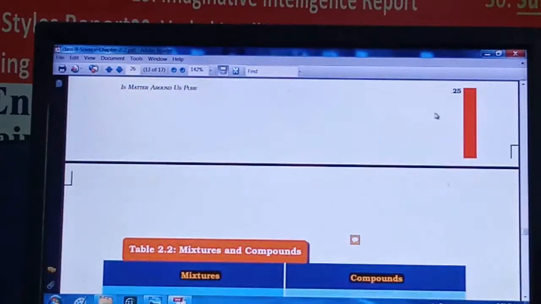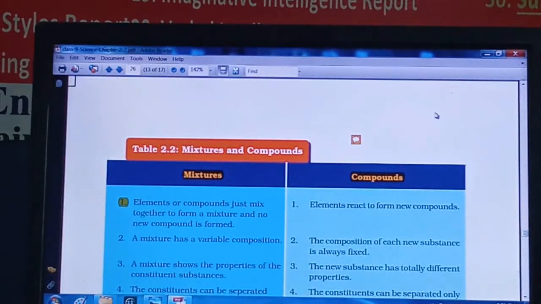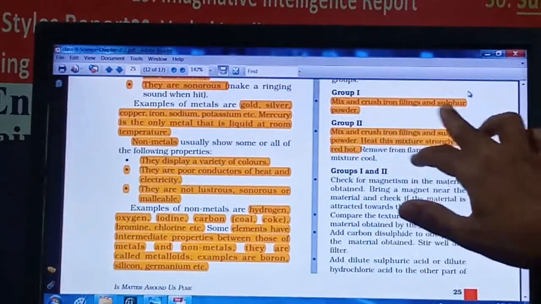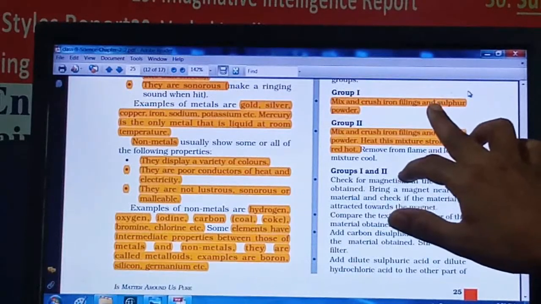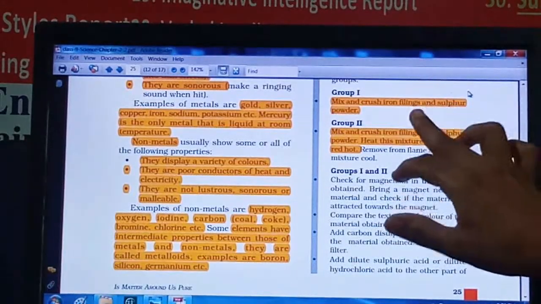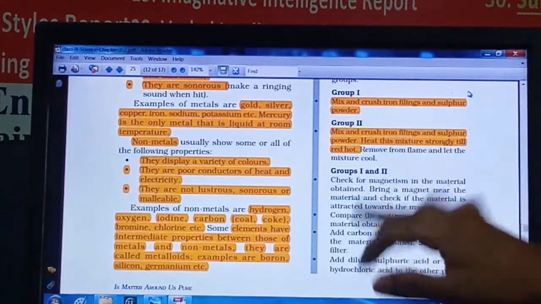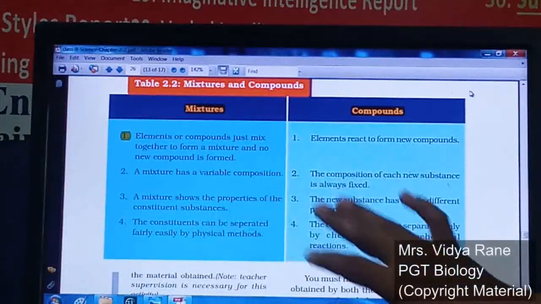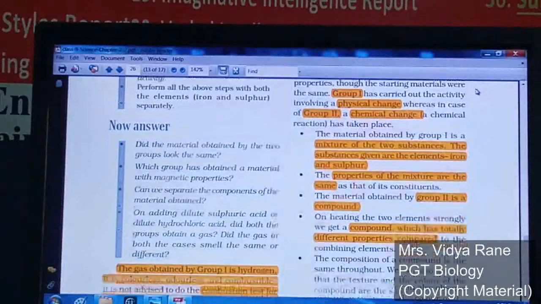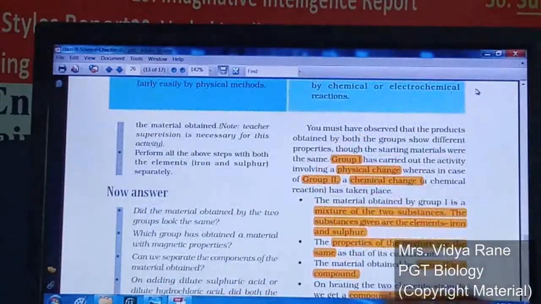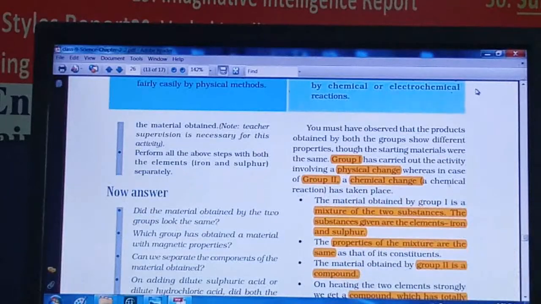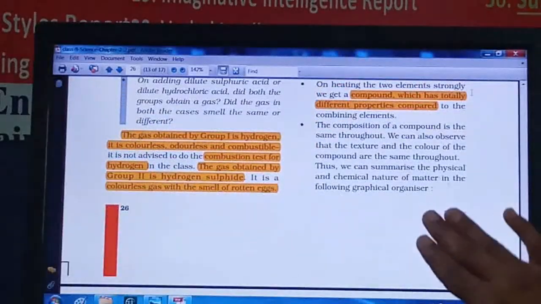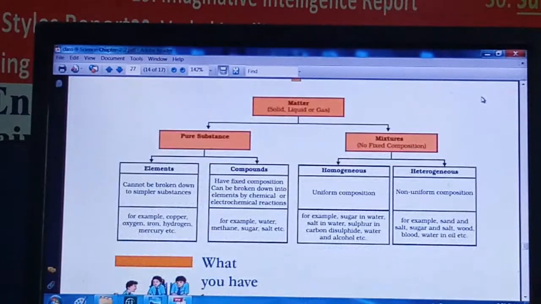As the new substance is formed, it shows a chemical change. In the first group there is only mixing of the iron filings and sulfur powder, so that is nothing but a physical change, and it is a kind of mixture, while the heating forms a compound. Here again a table of the differentiating points is given, so go through this table, we have just discussed it, and whatever the results, they are shown here. The first group will show a physical change, the second group a chemical change, and whatever properties have changed are given here. Based on this we have a practical also that we will go through.